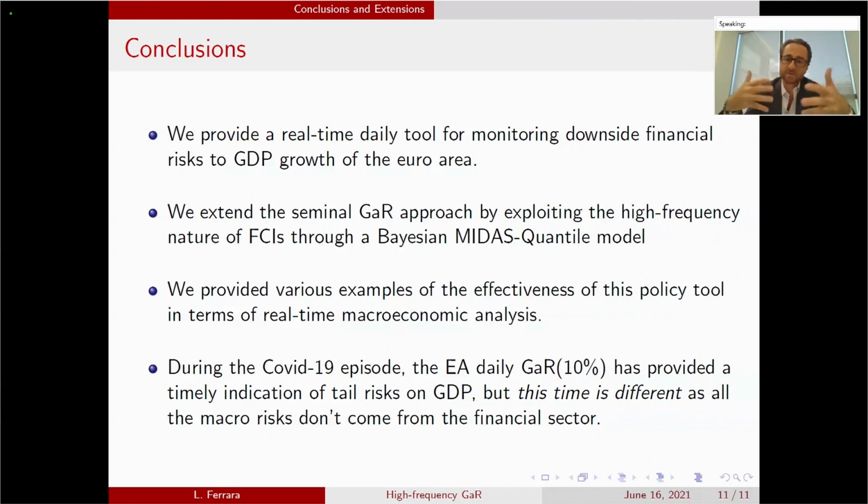We provide various examples of the effectiveness of this policy tool in terms of real-time macroeconomic analysis. The advantage of this tool is that we can estimate a distribution of the risk basically each day, each time we have new information stemming from the financial condition indices in the euro area. I'm going to stop here, and I will be happy to take questions, if any.